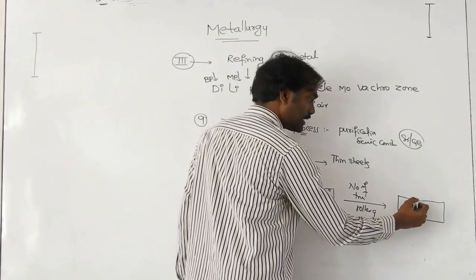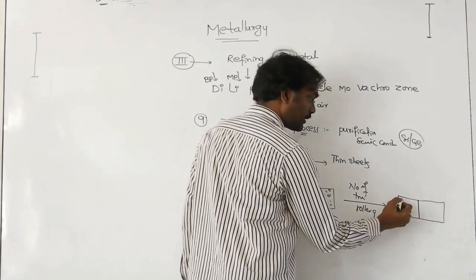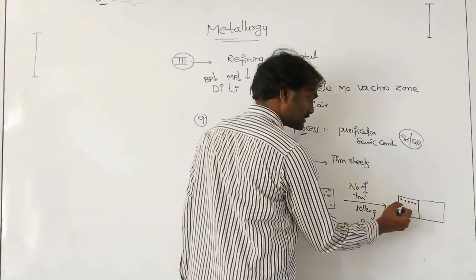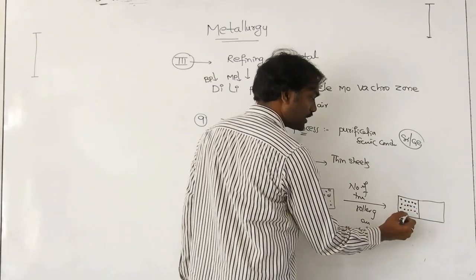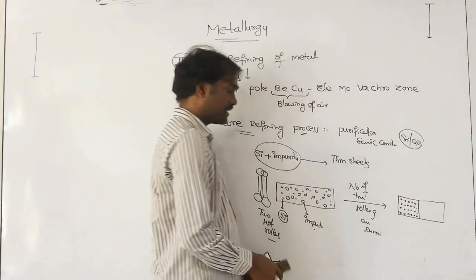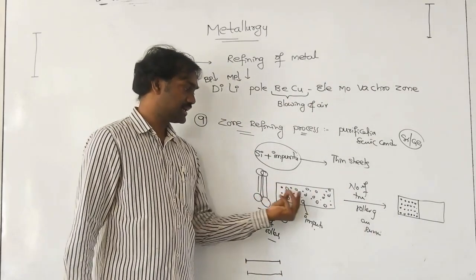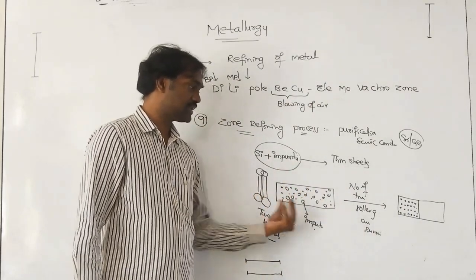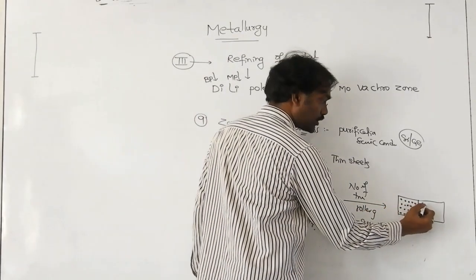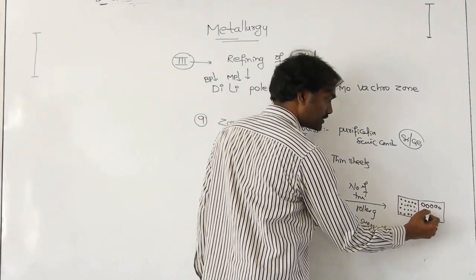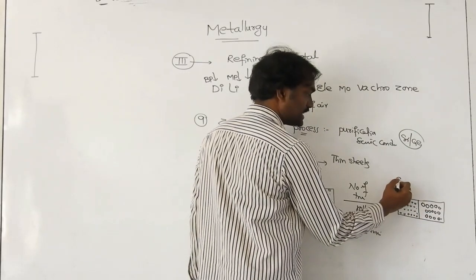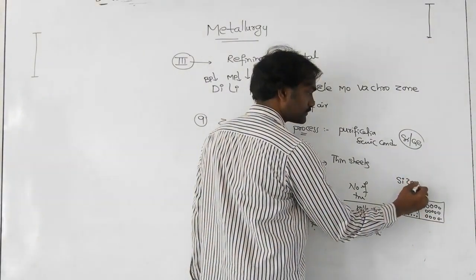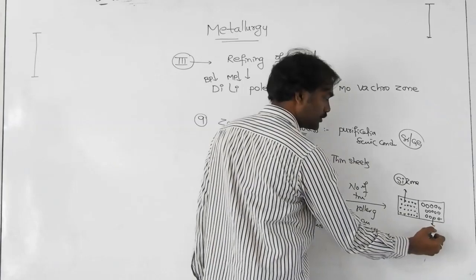After many times, what happens? All the silicon is observed on the left side. Those readily soluble with the heat dissolve and move along with the roller, so you are getting impurity. This becomes the silicon zone, and this is the impurity zone.